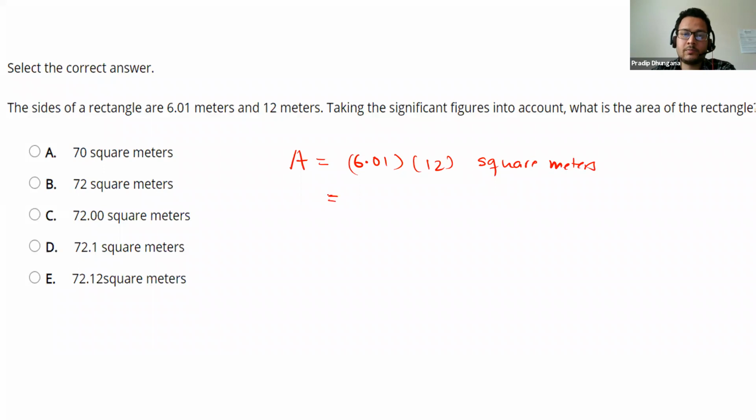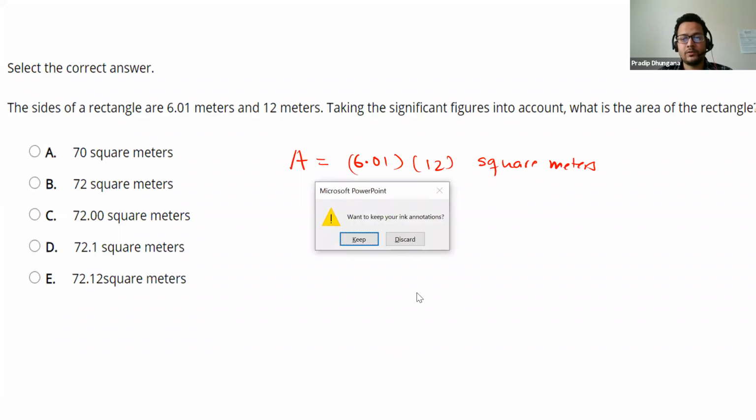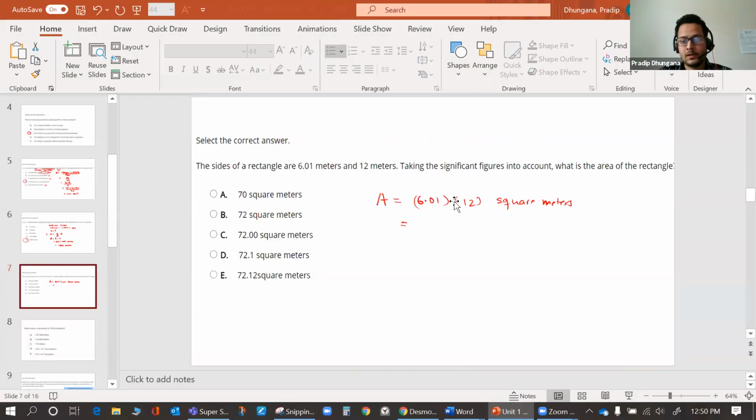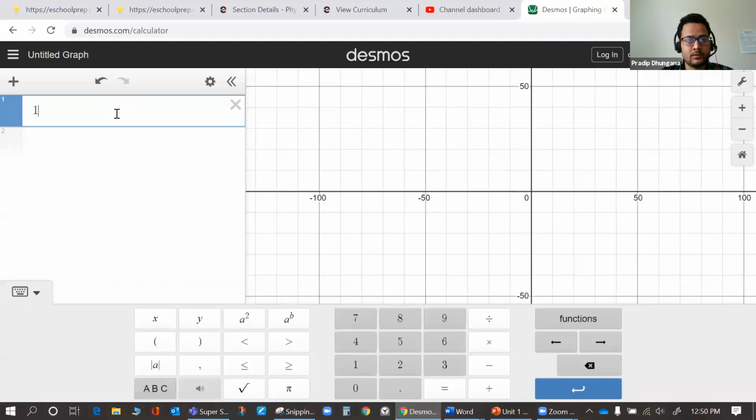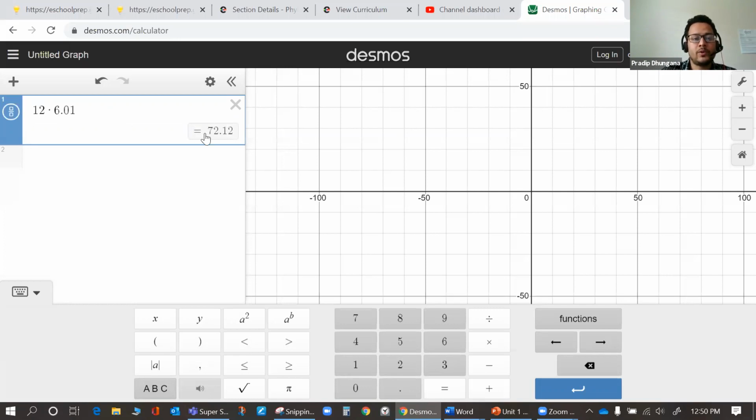And then let's multiply those two. Whenever I do multiplication and calculations or graphs, I generally use Desmos. So this is Desmos, 12 times 6.01. You can see here it's 72.12.